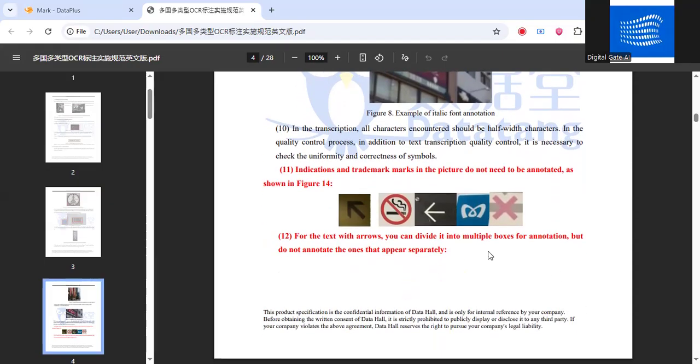Then we have indicators and trademarks in the picture, which don't need to be annotated. Any symbols or icons like these, there's no need to make any boxes. There's no need to annotate them. For the text with the arrows, you can divide into multiple boxes for annotation, but don't annotate the ones that appear separately.